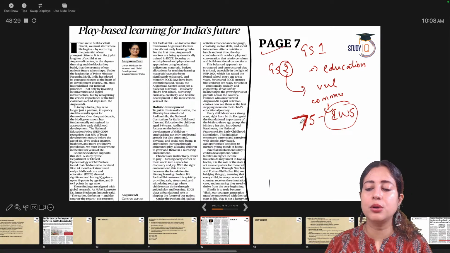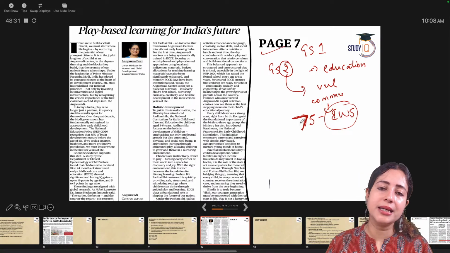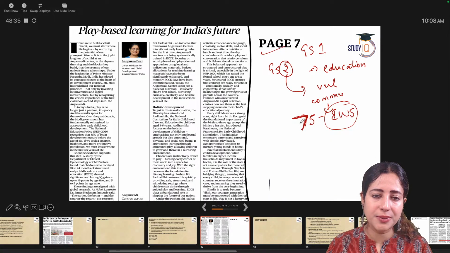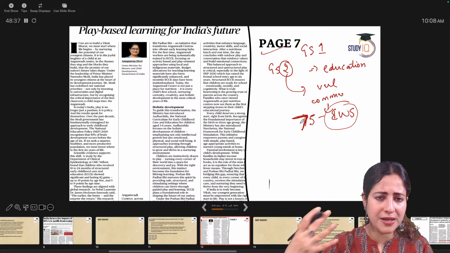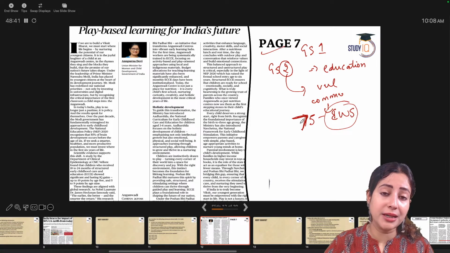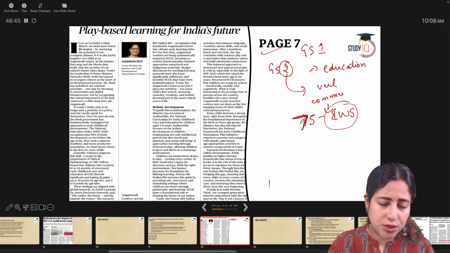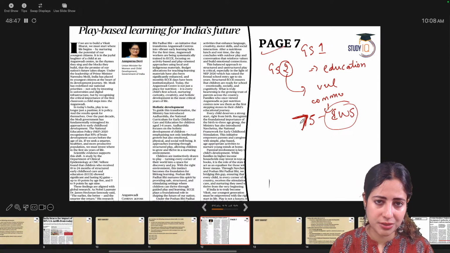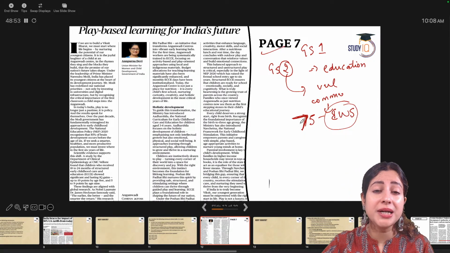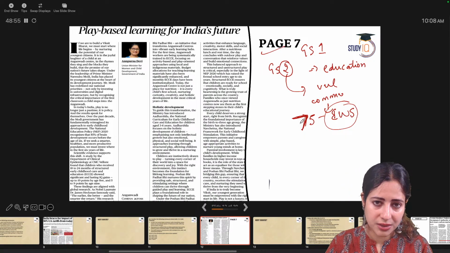What is this article all about? Article says that India plans to become Viksit Bharat by 2047. Viksit Bharat means developed Bharat, developed India. For this, we need to understand that today's children are tomorrow's future generation. Today's students are tomorrow's workforce. Today's school students are tomorrow's college students, and then they are the future GDP earners for the Indian economy.